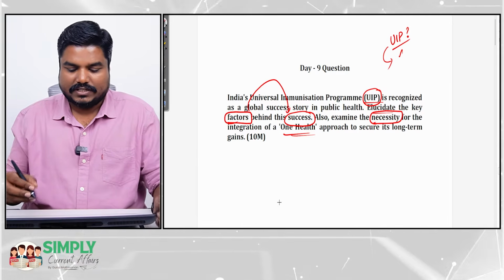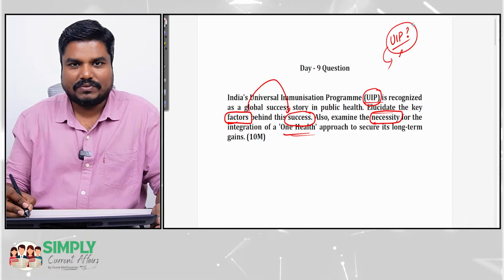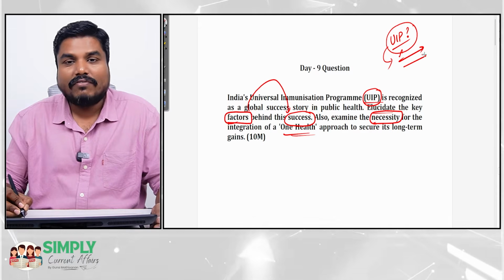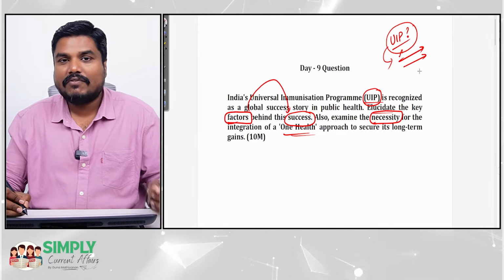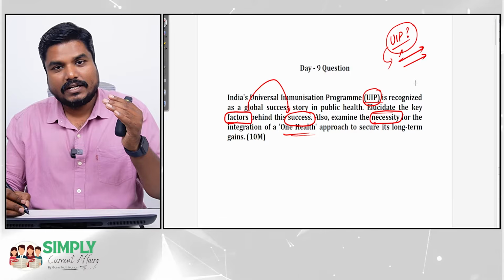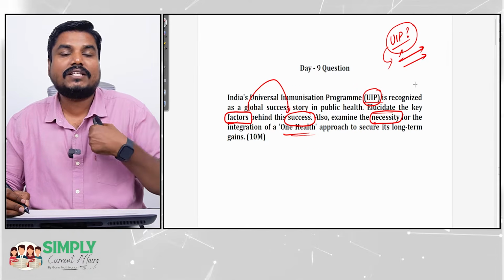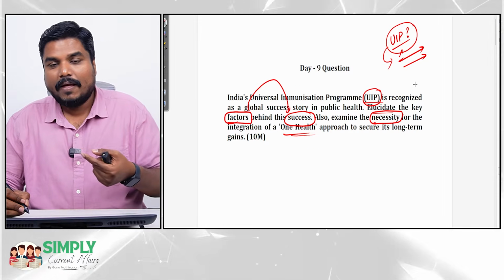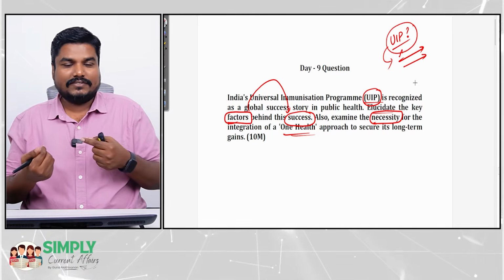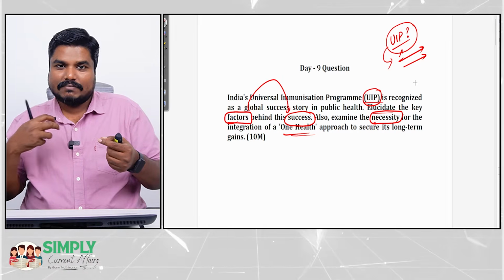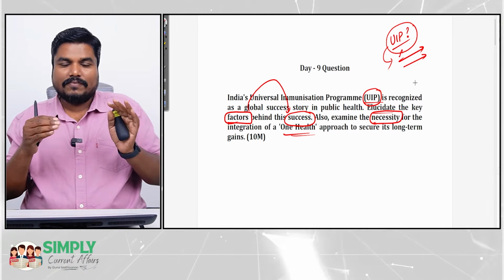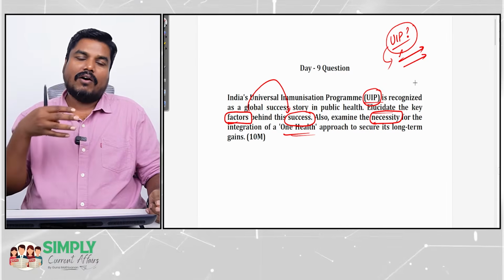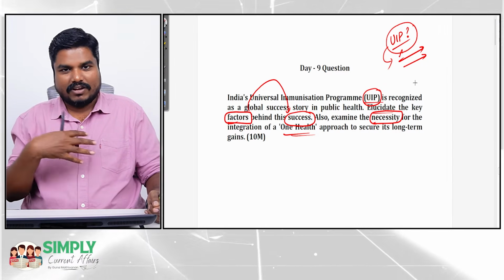So for this question, start with the universal immunization program, highlight some of our achievements, and put a subheading to explain the factors which helped us achieve those feats. Then today, given the challenges, we have to go for a transdisciplinary approach. We have to address the health of all human beings, plants, animals, and the environment as a whole.